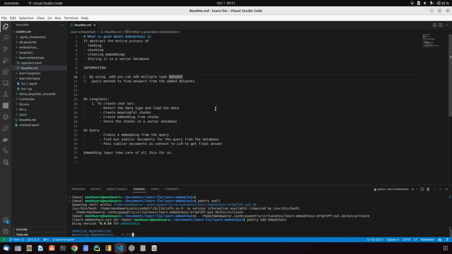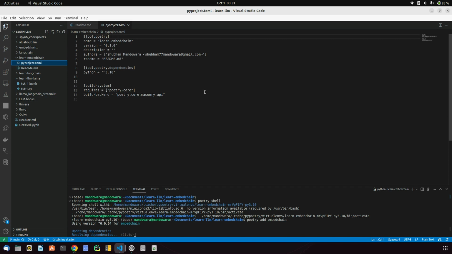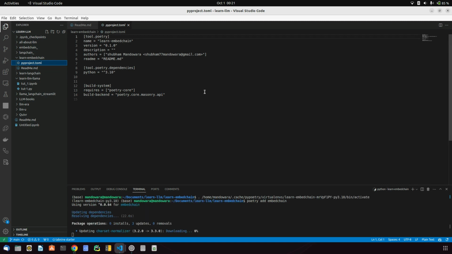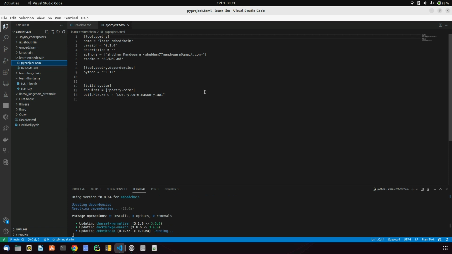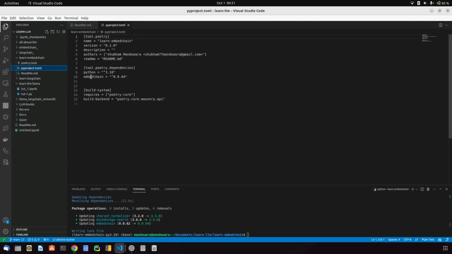So it will install Embedchain, and we'll see it here in a minute. Okay, now it's done and you can see it here. So this is how you can install it.